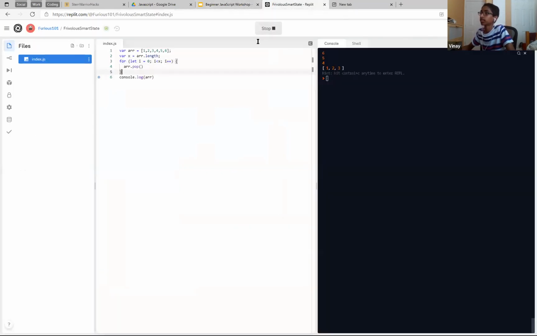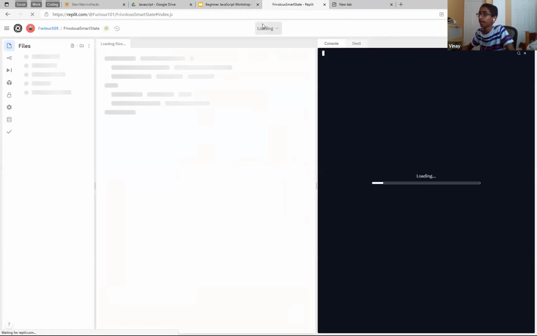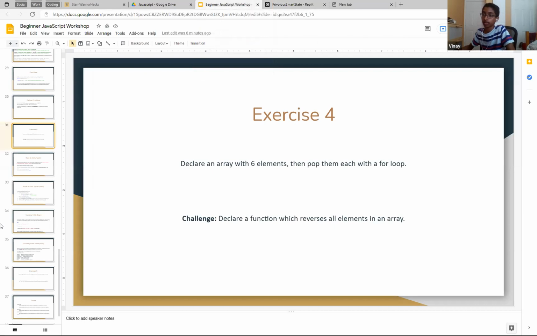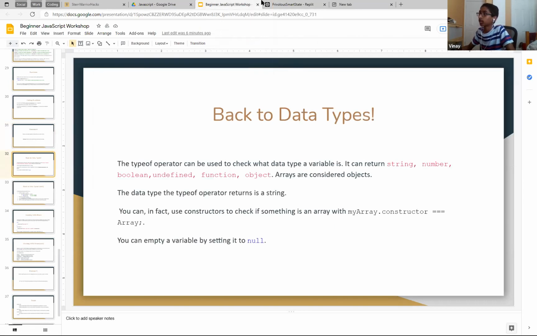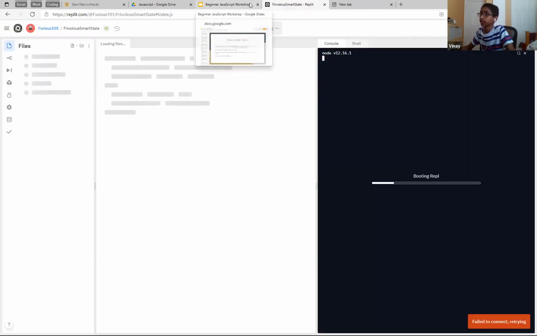Anyways, let me just reload the page. I want to see. Might be a Wi-Fi issue, but yeah, okay. So REPL is not working right now. Unfortunate. We'll see if it works later.